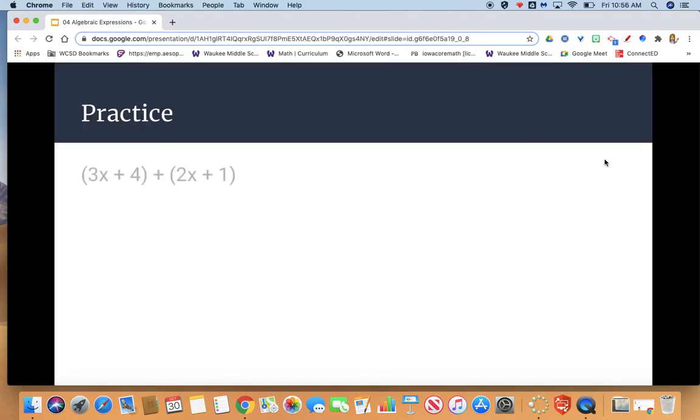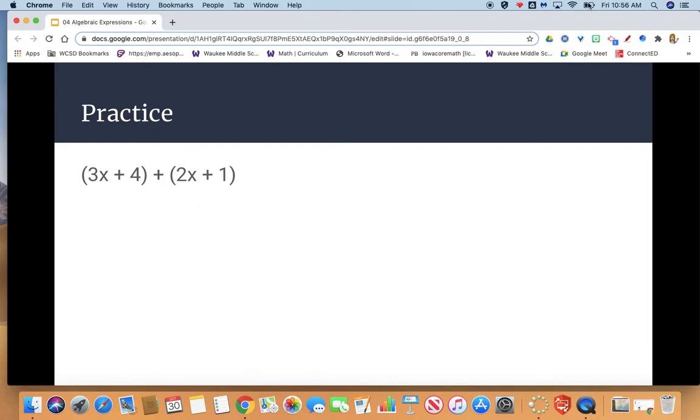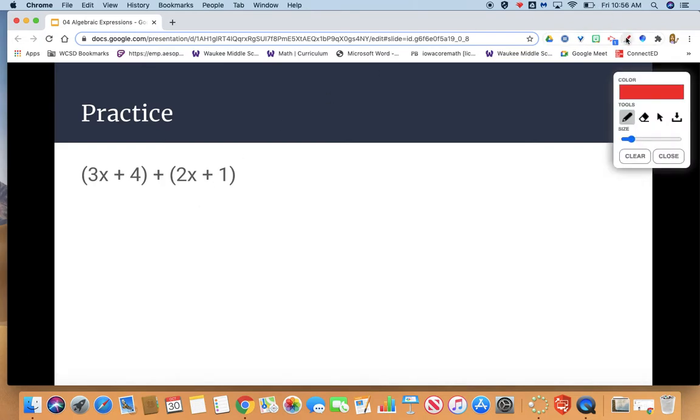Alright, you guys, so we're going to start by looking at examples, and we're going to go through quite a few different types, so make sure you're writing these down along with me. When we see a polynomial, they're usually written out in this horizontal format. It can be really helpful to stack the polynomials on top of each other to make sure you're lining up like terms. So you'll see polynomials, they're in these expressions, and they're just various terms within those expressions. What we want to do is combine our like terms.